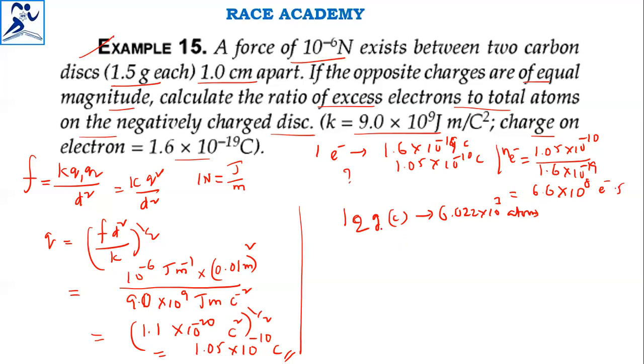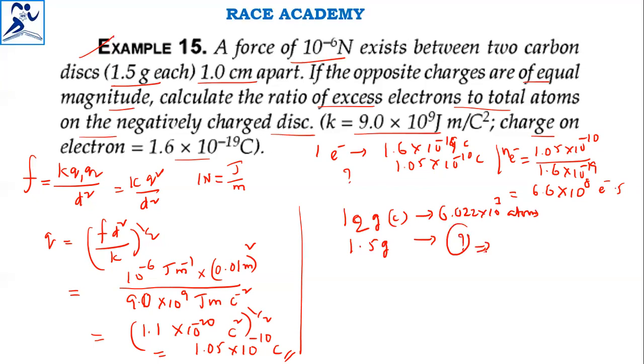In this question, we are given 1.5 grams of carbon on each disk. So 1.5 grams contains how many atoms?